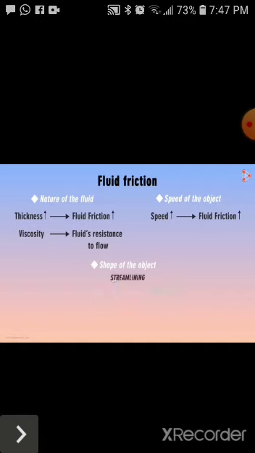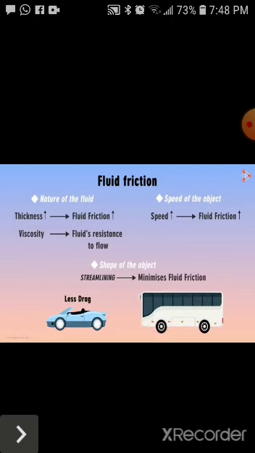Streamlining the object can greatly reduce the friction offered by the fluid. A car faces lesser friction from air as it has a streamlined shape. A bus, on the other hand, will face more air friction as it doesn't have a streamlined shape. So these were the different factors on which fluid friction depends: the nature of the fluid, the speed of the object moving through the fluid, and the shape of the object.